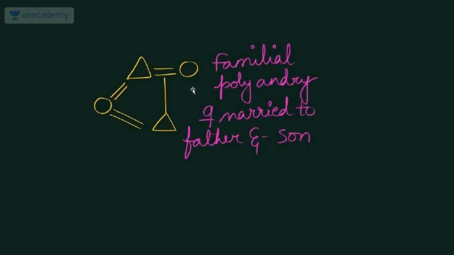So this is a kind of familial polyandry. Here a female is married to a father and also to the son of this father. So this is familial polyandry.